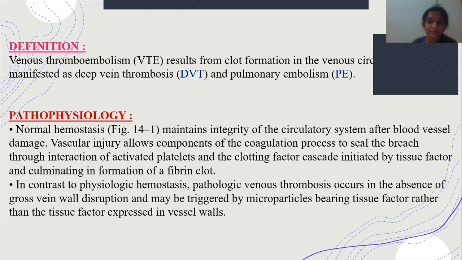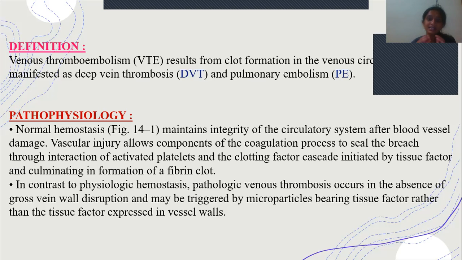So it is characterized by the formation of thrombus in the veins. It is called deep vein thrombosis and pulmonary embolism. So it is characterized by two things, that is DVT and PE. DVT is deep vein thrombosis and PE means pulmonary embolism. So what do you mean by thrombus? Thrombus is a clot or mass formed due to formation of blood clot and other fat deposit cells, and all together will form a thrombus.